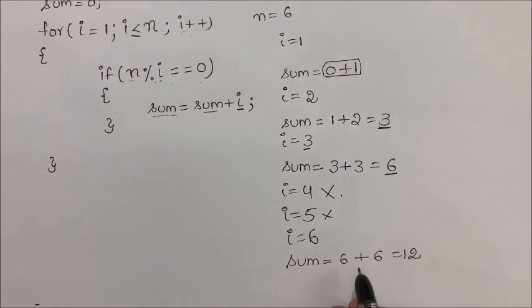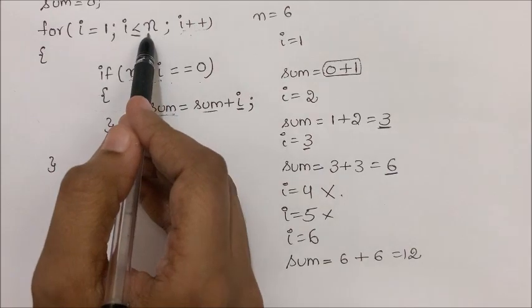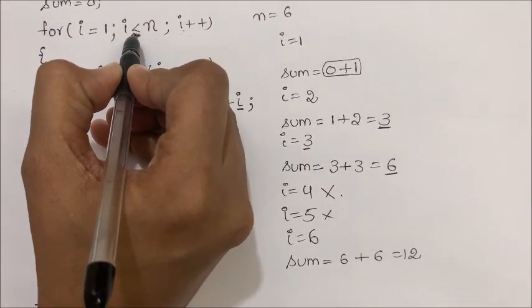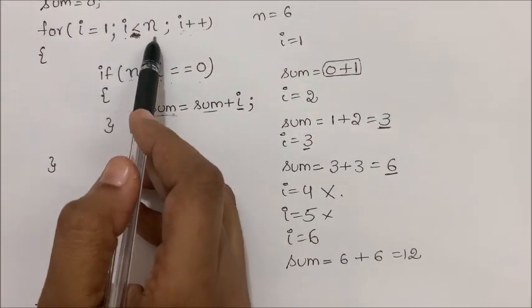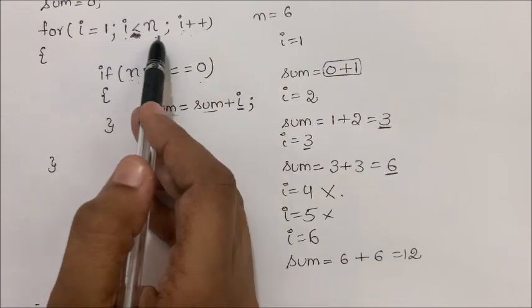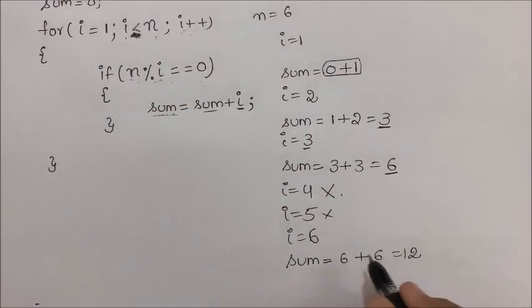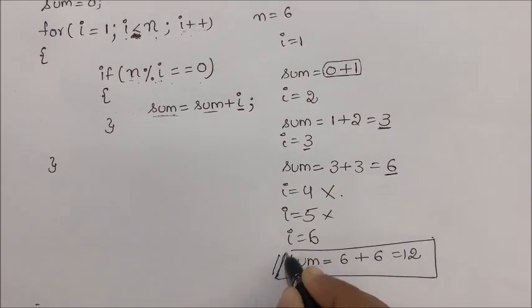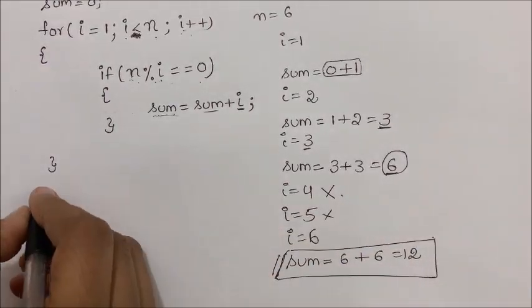As I already said, we should not run this loop for the n value, we should exclude it. So it should not be less than or equal to. It should be less than n. Only before the value 6 the loop should be implemented. Now so this will not get implemented. Now what is the previous value of sum here?